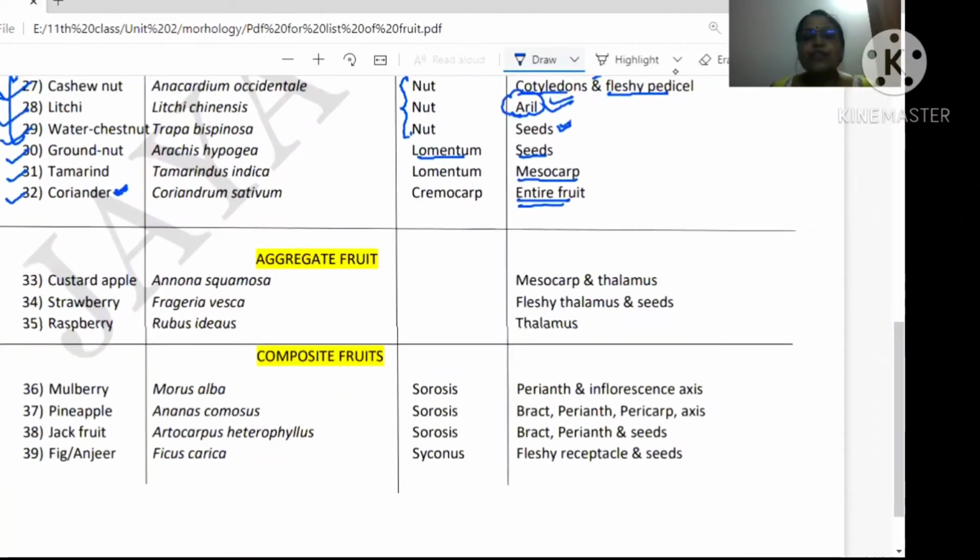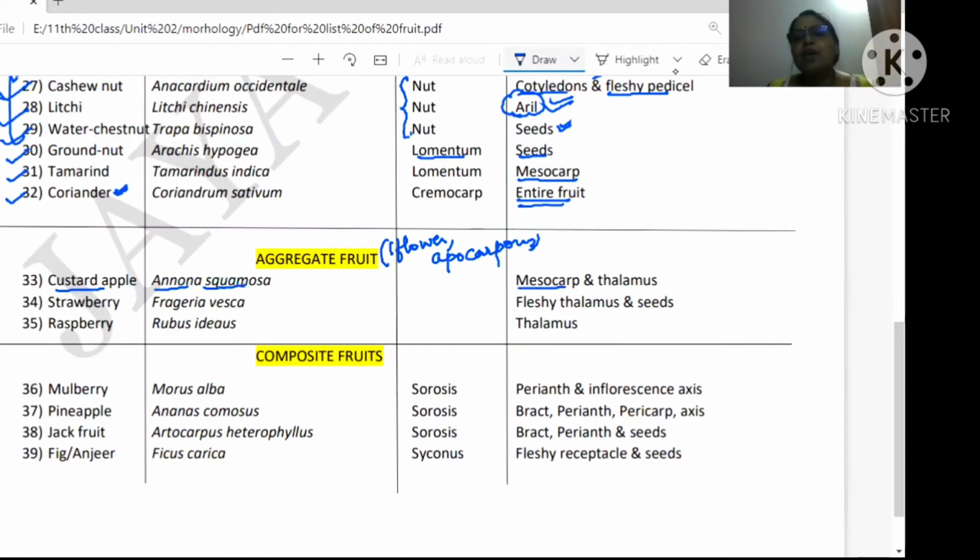Now, aggregate fruits and composite fruits. Aggregate fruits also come from one flower with apocarpous condition. For example, custard apple, biological name Annona squamosa, edible part is mesocarp and thalamus. Strawberry, Fragaria vesca, edible part is fleshy thalamus and seed. And raspberry is Rubus idaeus, edible part is only thalamus.